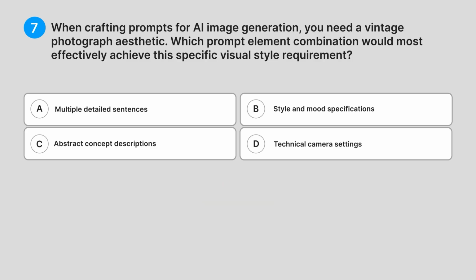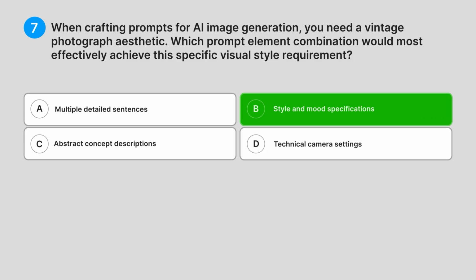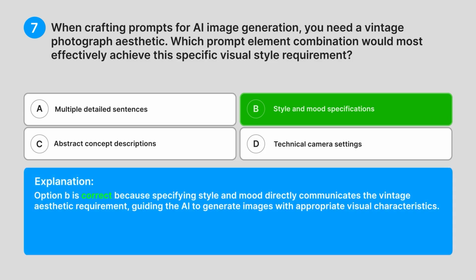Correct answer. B. Style and mood specifications. Explanation. Option B is correct because specifying style and mood directly communicates the vintage aesthetic requirement, guiding the AI to generate images with appropriate visual characteristics.